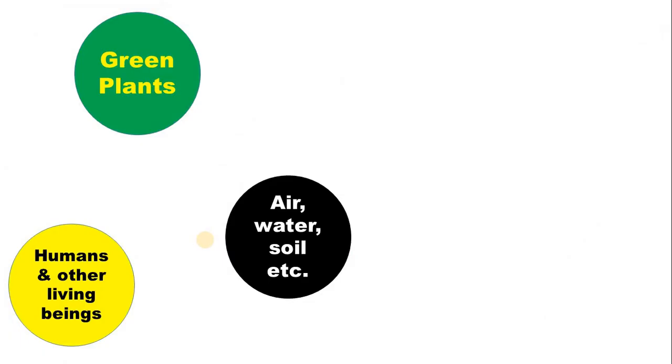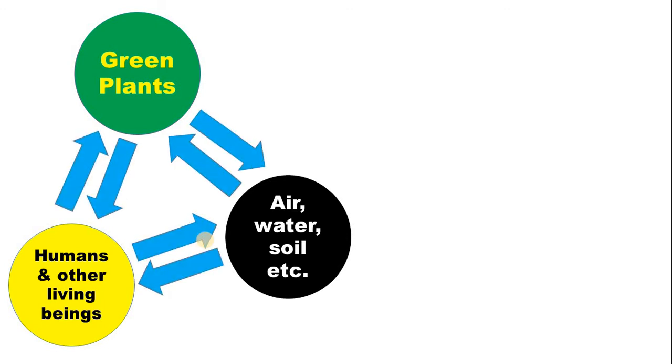The interaction between the different components of the environment is somewhat like this: the green plants or humans, as well as the non-living components of the environment, are in mutual relationship with each other. Mutual relationship means they take something from each other and in turn give something to the other component.